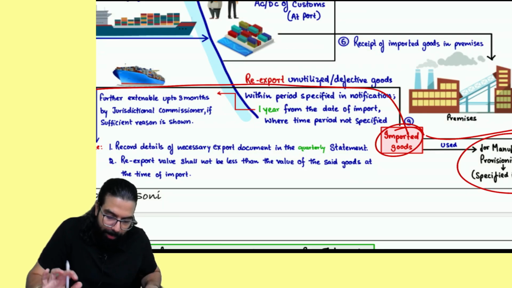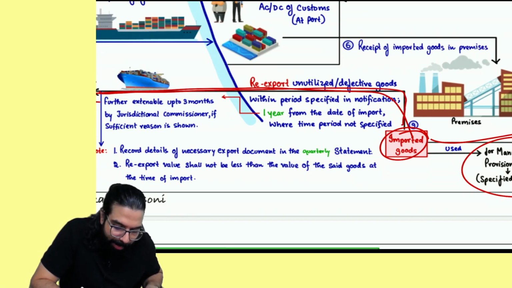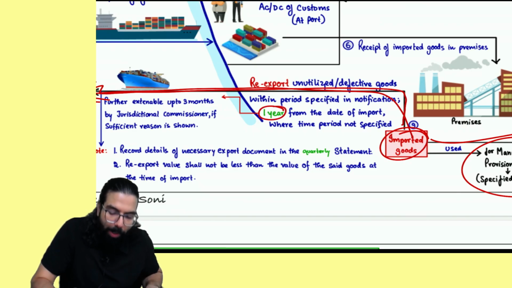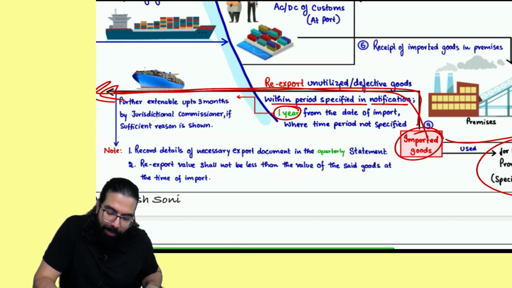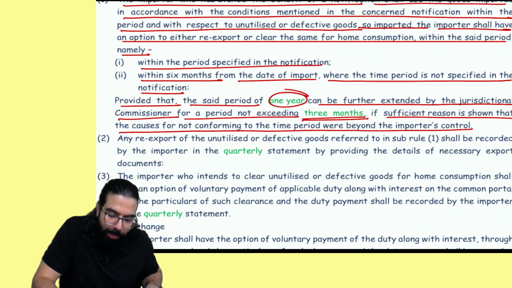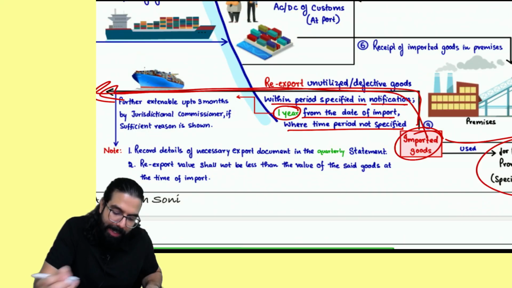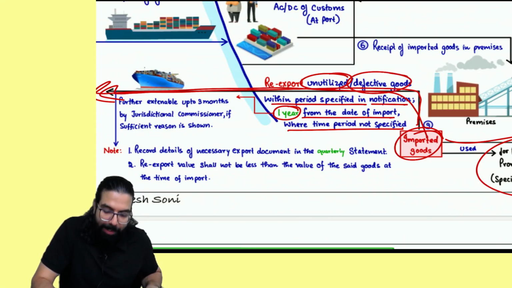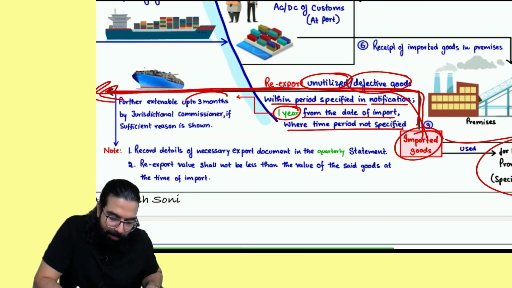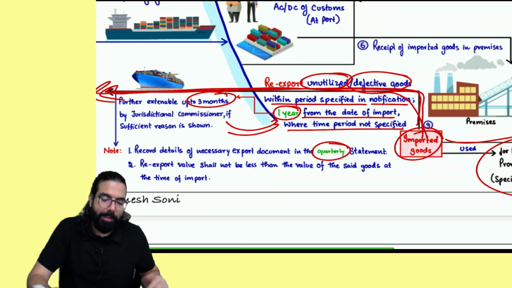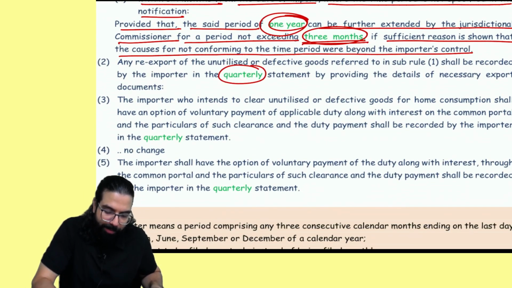What they have told, simple: sir, can I export it? Yes, you can export it within how much time? 1 year, further extendable, from the date of import where time is not specified. If any unutilized item or defective item is there, within 1 year you can re-export it. Sir, can there be further extension? Yes, you will be further given 3 months anyway. And sir, all these details of re-export should go in your quarterly statement. That's all they have told. It should go in your quarterly statement.